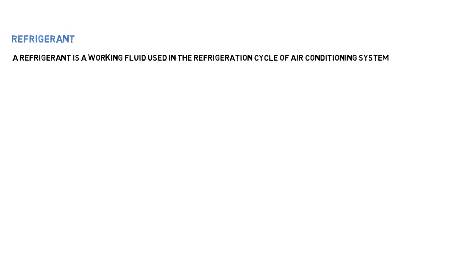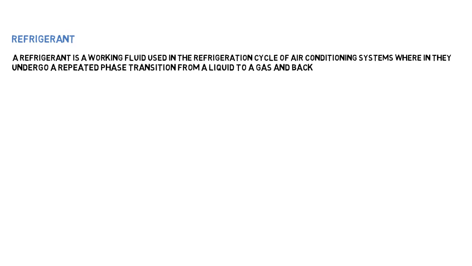First one is a refrigerant. A refrigerant is a working fluid used in the refrigeration cycle of an air conditioning system, wherein it undergoes a repeated phase transition from a liquid to gas and back again. So basically in the air conditioner you need a working fluid which takes the heat from the room and transfers it outside to the environment.